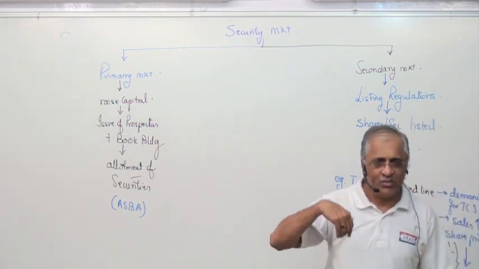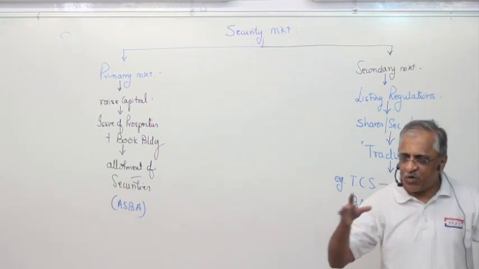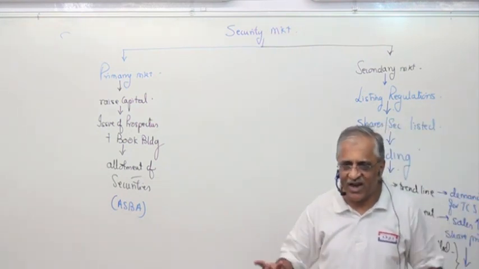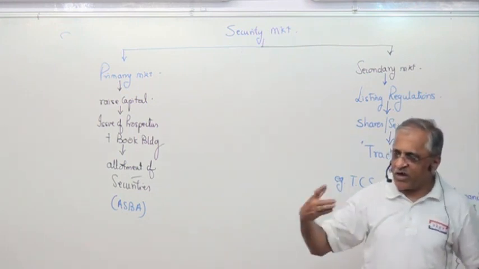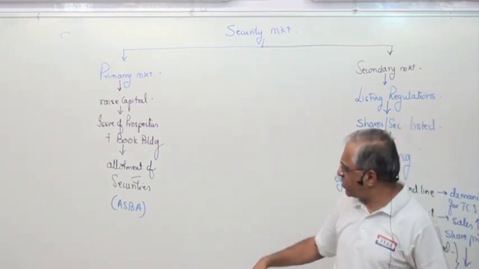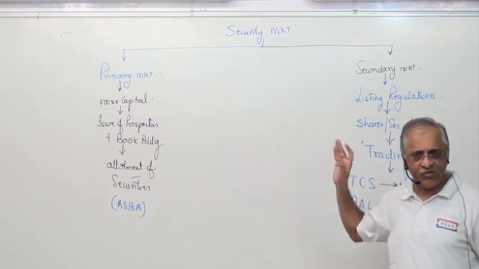So a little bit of economics: how the population is spread, what the demographic change is, what the population is in cities, how white goods are sold, how FMCG is sold in rural areas, how to do the business, and according to that the movement takes place. That is the primary and secondary market.